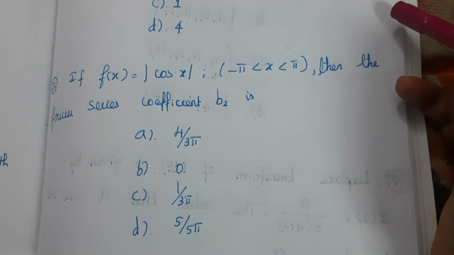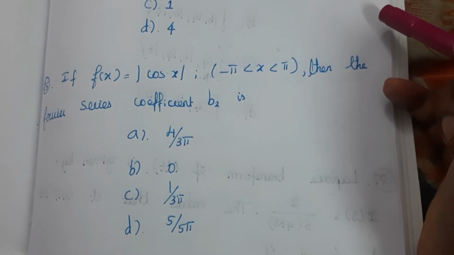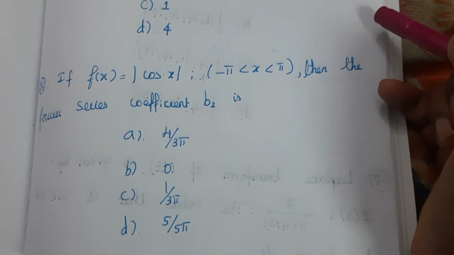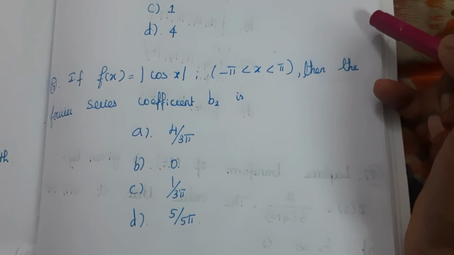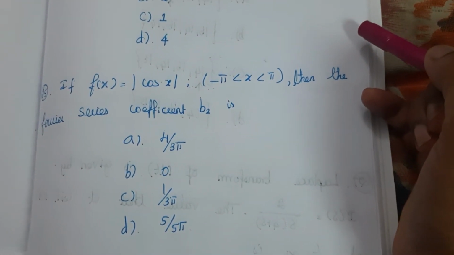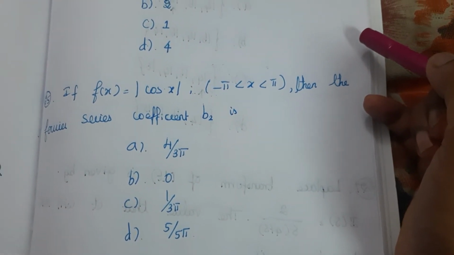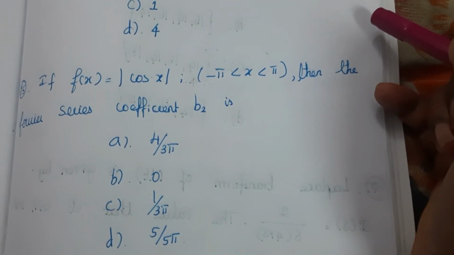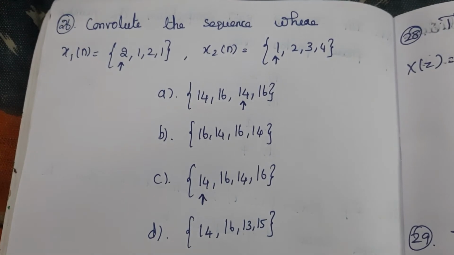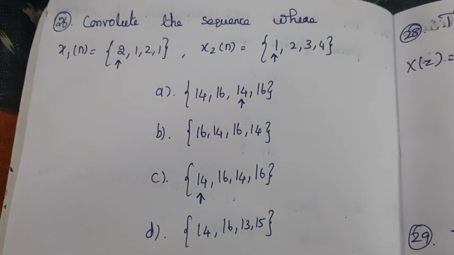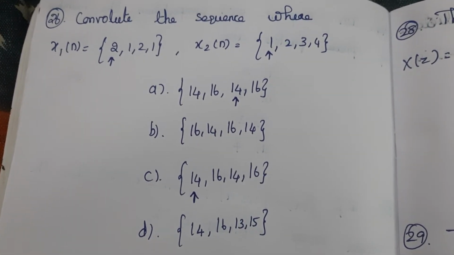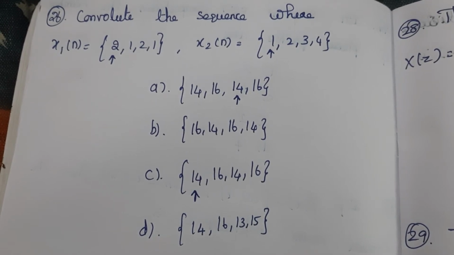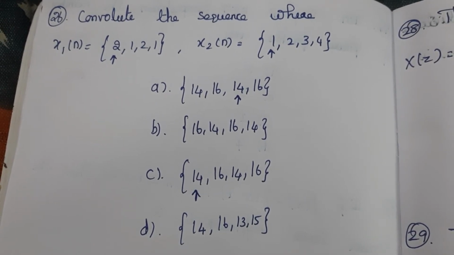25th question, if f of x is equal to modulus of cos x, the limit is minus pi to pi, then the Fourier series coefficient B2 is. Next question, convolute the sequence where x1 of n is equal to 2, 1, 2, 1, x2 of n is equal to 1, 2, 3, 4.